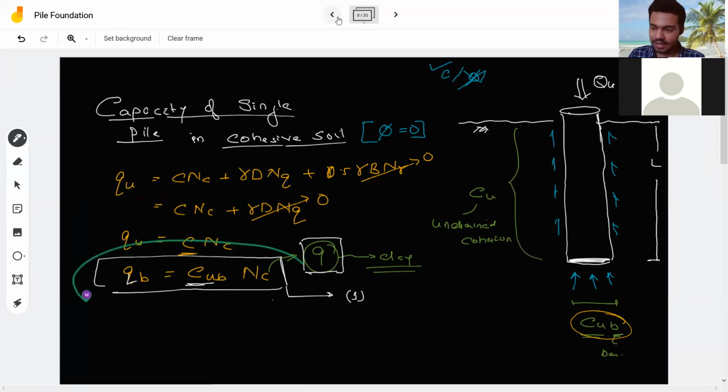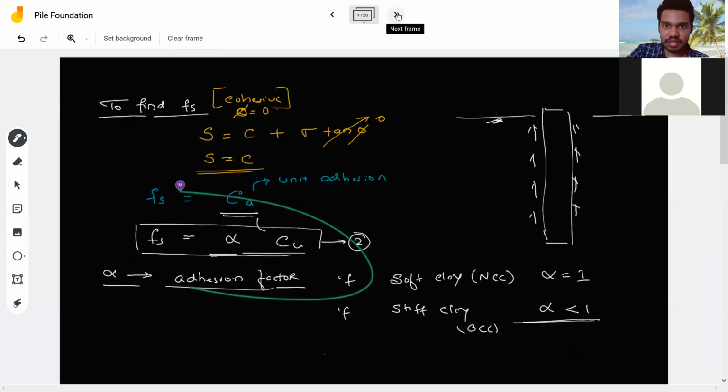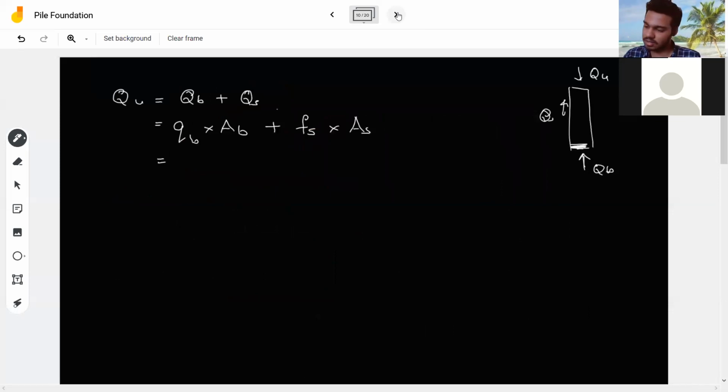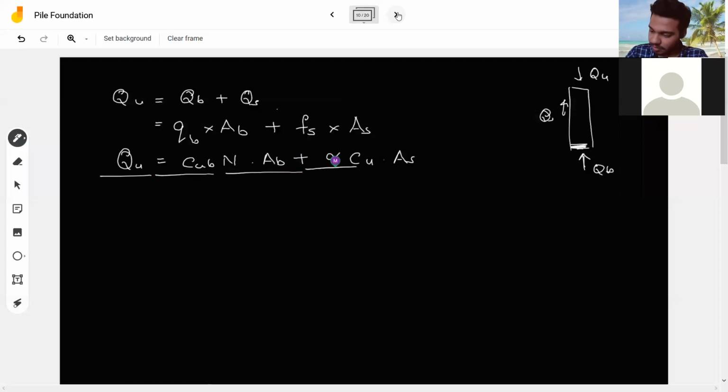Qb equal to Cu b Nc, and Fs is equal to alpha Cu. I'll just write it in the equation which I require here. So Qb equal to Cu b Nc into Ab plus Fs is equal to alpha Cu into As, and this is the equation that you have to remember, and this is your equation number 3.